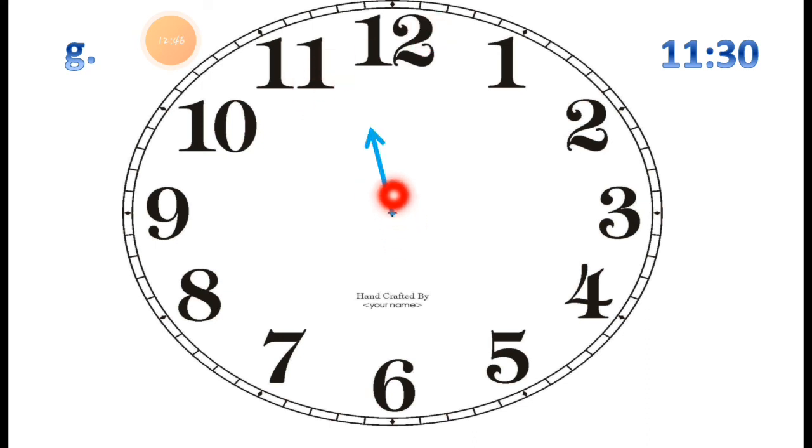See this, I drew the hand exactly pointing between 11 and 12, and the minutes show 30. Here it is. Now the minute hand is pointing to 6, which means 30 minutes, and the short hand is pointing between 11 and 12. So this time shows 11:30.